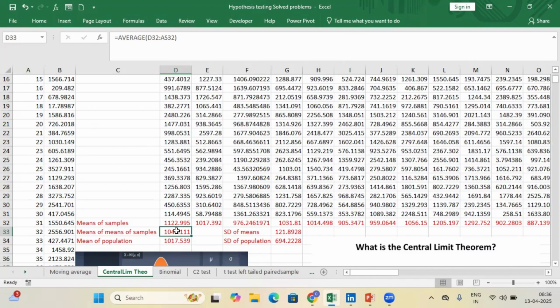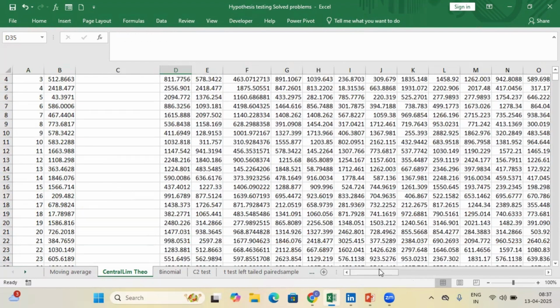The mean of that is equal to 1042.111. And this is the mean of the population, the entire thing, 1,000 population here. I can see that they are close by. The individuals may be 976, 905, 1205. When I take the averages of all these sample averages, it comes close by. Now, if instead of 42, I make it 100, maybe it will come almost near.